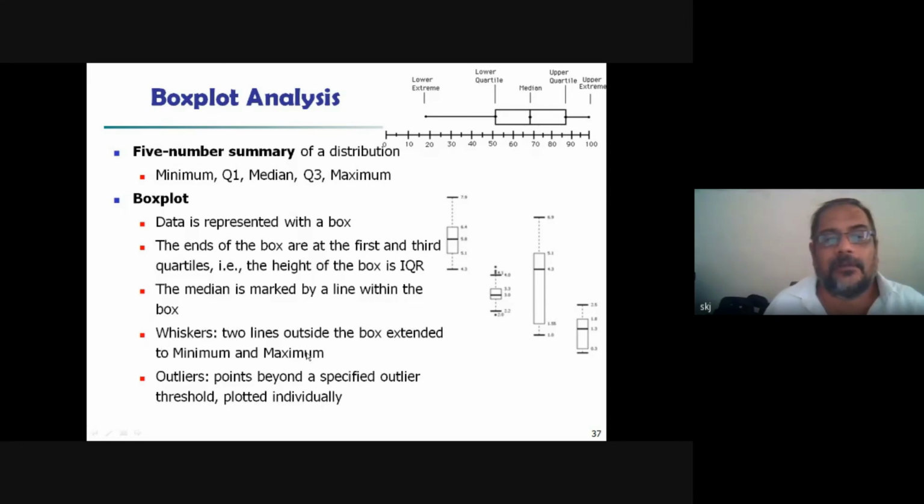Whiskers: two lines outside the box extended to minimum and maximum value. This is minimum and maximum. Outliers: points beyond a specified outlier threshold are plotted individually.